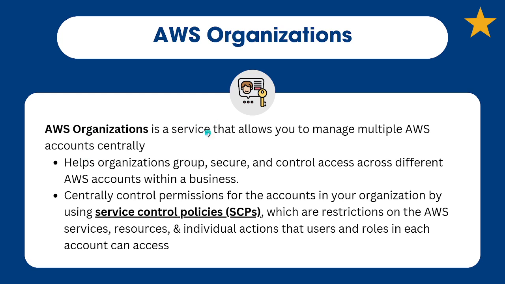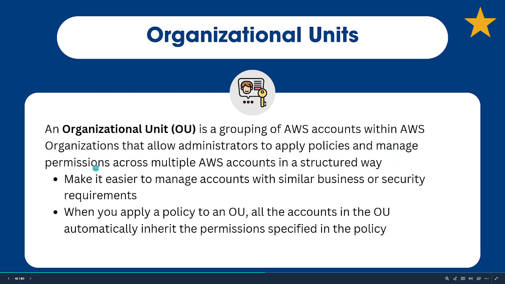AWS Organizations is a service that allows you to manage multiple AWS accounts centrally. It helps organizations group, secure, and control access across different AWS accounts within a business. Centrally control permissions for the accounts in your organization by using service control policies. Just like you apply policies to user groups, you can also apply them to AWS Organizations. They're not called groups anymore, they're called organizational units. We'll discuss that in the next slide. These control policies are restrictions on the AWS services, resources, and individual actions that users and roles in each account can access.